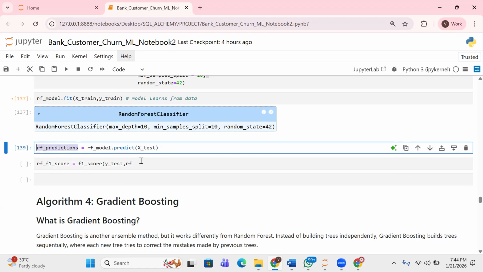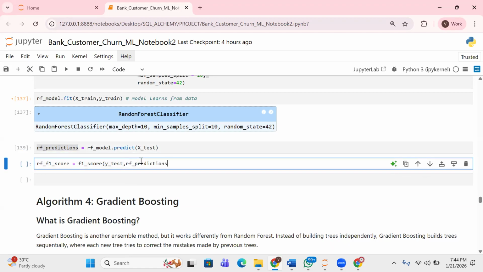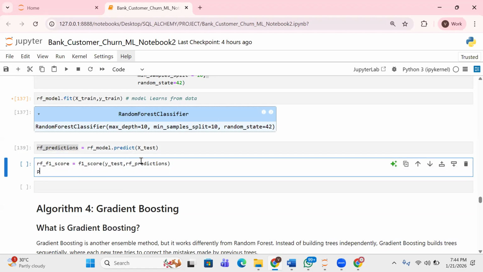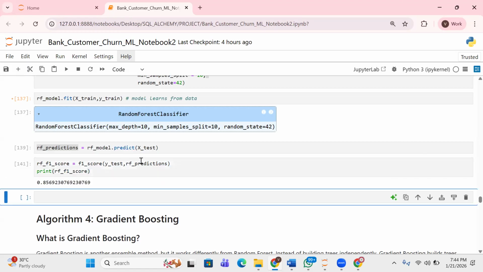So you're now comparing it with what the model predicted. At the end of the day, I'm going to print RF underscore F1 underscore score. So you can see the F1 score is 0.85. So this is the F1 score for random forest.